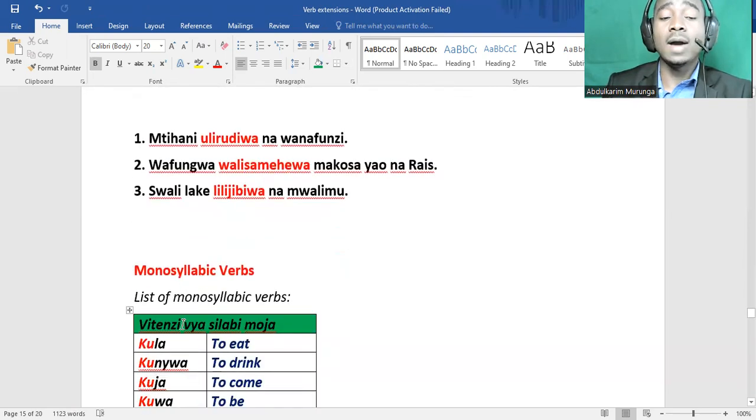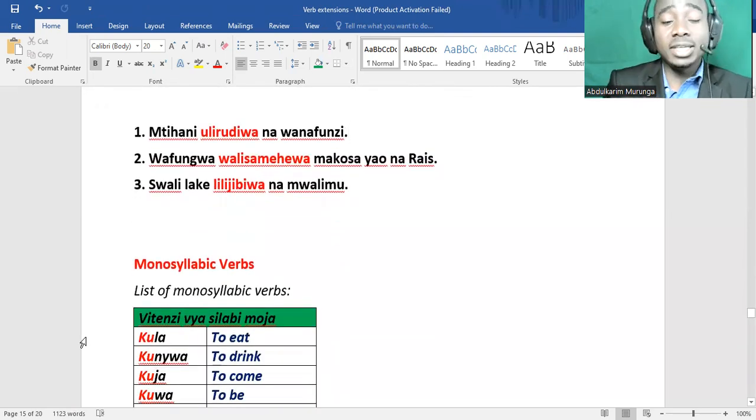Next, we'll go to monosyllabic verb. So do that exercise and write in the comment section, then I'll be able to assess and check, correct you whenever it will be necessary, okay? But don't forget to write in the comment section your answers, okay? 3 of them. We go to the second part of monosyllabic verb.